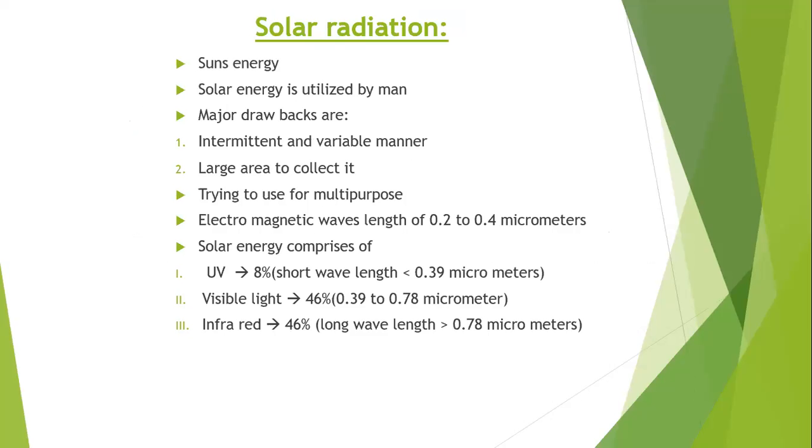The next topic is solar radiation. What is solar radiation? The energy produced and radiated by the sun is called the sun's energy.